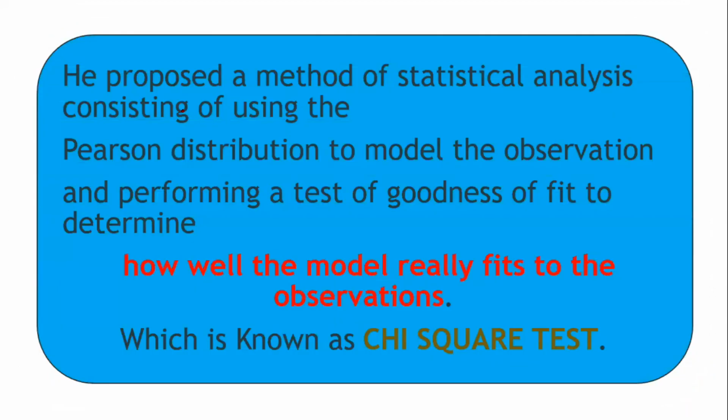And then he proposed a method of statistical analysis which consisted of using the Pearson distribution to model the observations and performing a test of goodness of fit to determine how well the model really fit the observations, which is popularly known as the chi-square test.